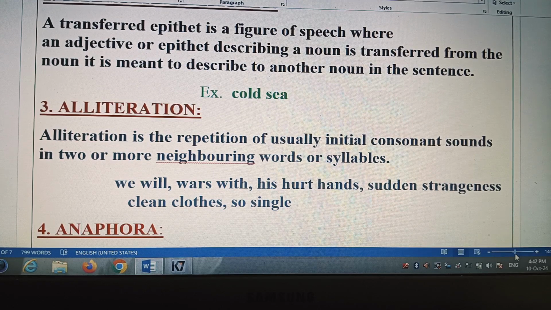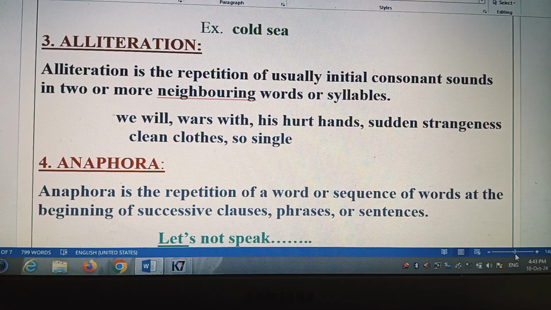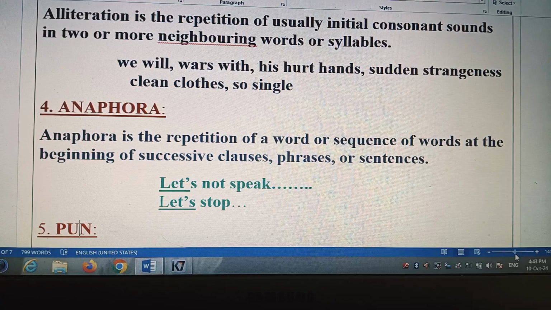Alliteration, that is a repetition of sound or letters. Anupras alankar. Alliteration is a repetition of usually initial consonant sounds, and there are 24 consonant sounds, 20 vowel sounds, and total sounds in English are 44. So consonant sounds in two or more neighboring words or syllables. We will see repetition of W. Verse with repetition of W. His hurt hands, repetition of H. Sudden strangeness, repetition of S. Clean clothes, repetition of C. So single repetition of S.